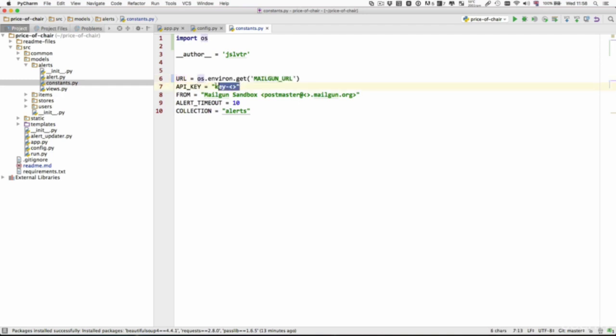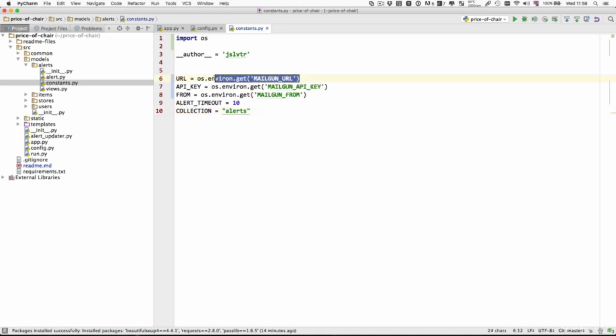Then we're going to copy that, paste it in there, copy that, paste it in there as well, and rename those mailgun API key and mailgun from. So we're now going to need to define these three environment variables inside Heroku, and then when this file opens, it's going to load the values from those environment variables into these three variables here, which is what our application is using. And what that means is that these environment variables are set in our Heroku account and not publicly available for anyone else to see.